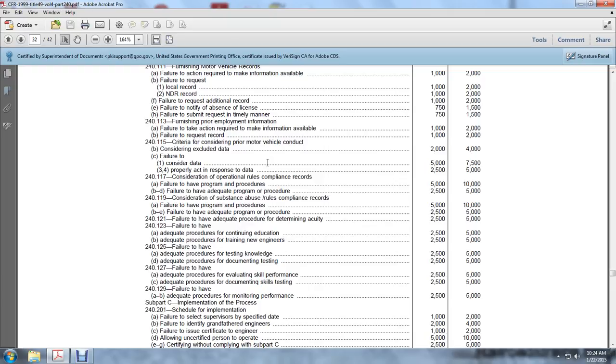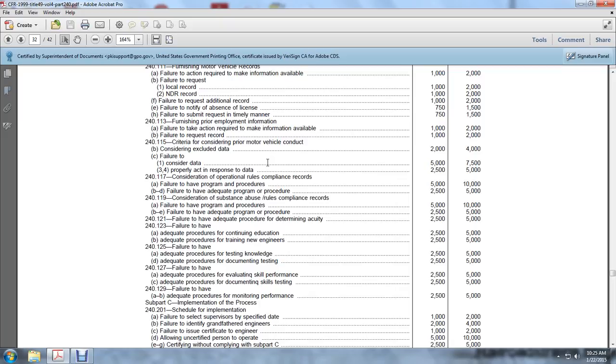Considered substance abuse rules and compliance records, failure to have a program and procedures is $5,000 to $10,000 willfully. Failure to have adequate program procedures is $2,500 to $5,000. Failure to have adequate procedures to determine acuity, $2,500 to $5,000. Failure to have adequate procedures for continuing education, $2,500 to $5,000.